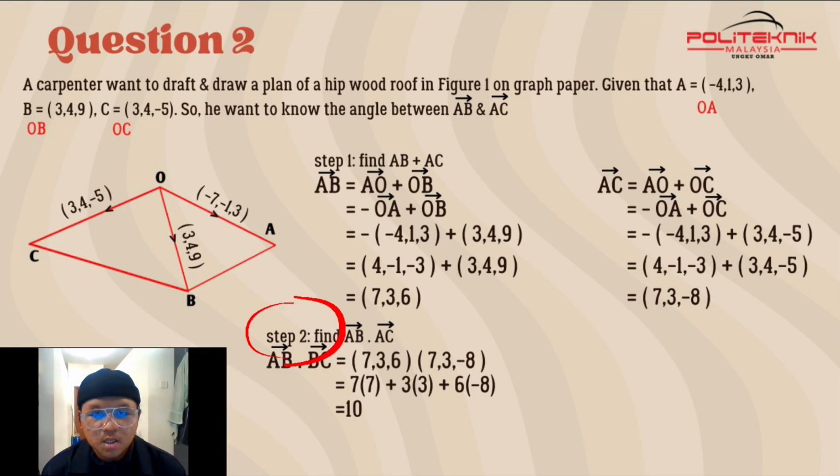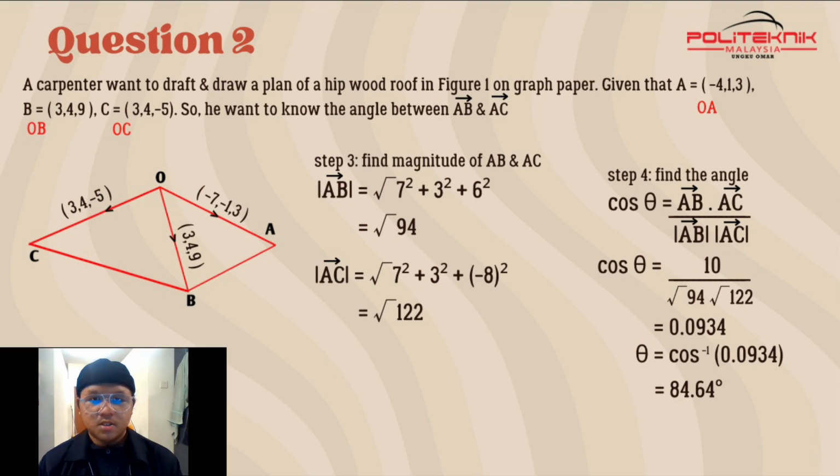For the second step, we must find AB dot AC. Use the formula and put in all the numbers we just got, which is (7, 3, 6) dot (7, 3, -8). So we get a final number of 10.